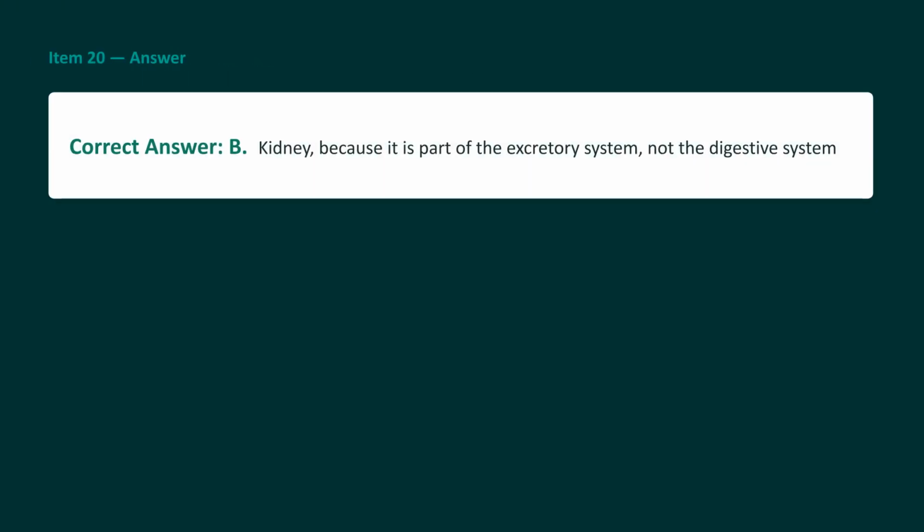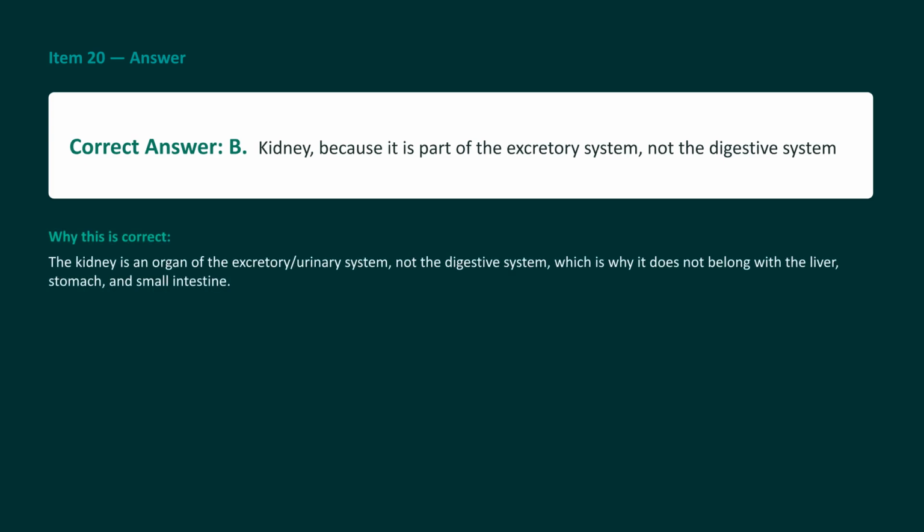The correct answer is B. The kidney should be excluded because it is part of the excretory system, not the digestive system. The others all play roles directly within the process of digestion. The liver, stomach, and small intestines all serve as active components of digestion. The kidney, meanwhile, functions as a blood filter for the urinary/excretory system, making it the correct item to exclude. Choice A is inaccurate, because your liver absolutely does produce bile.